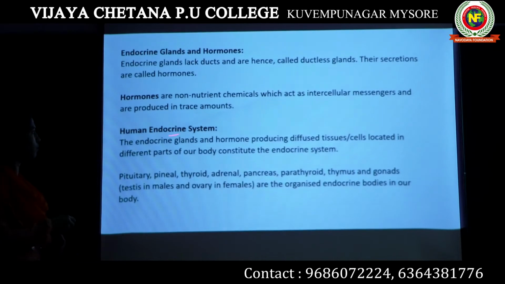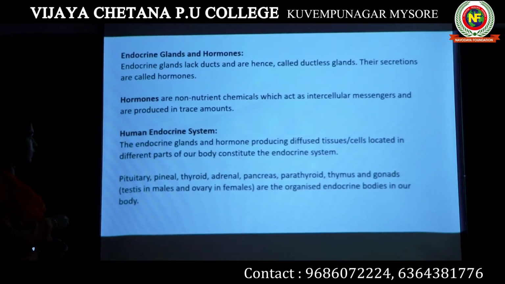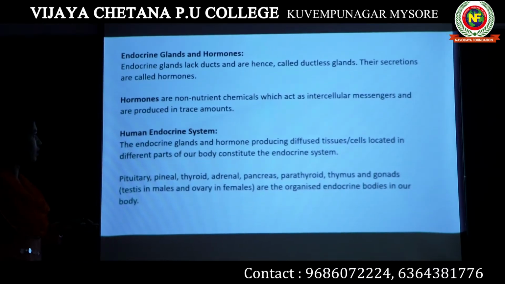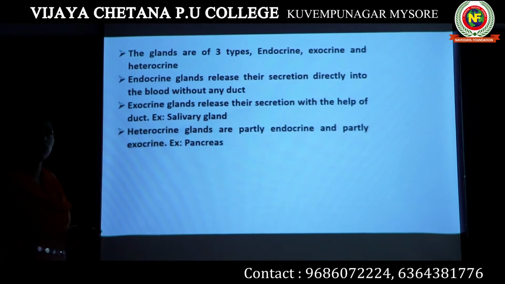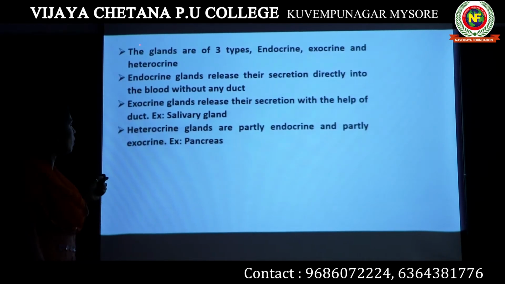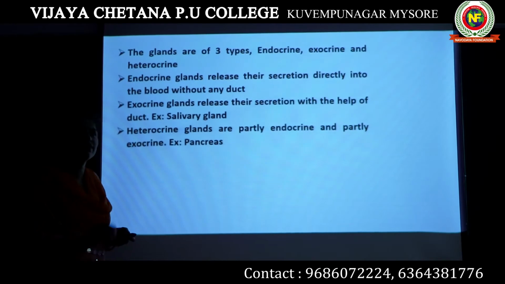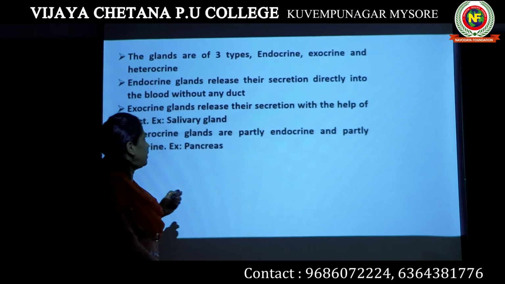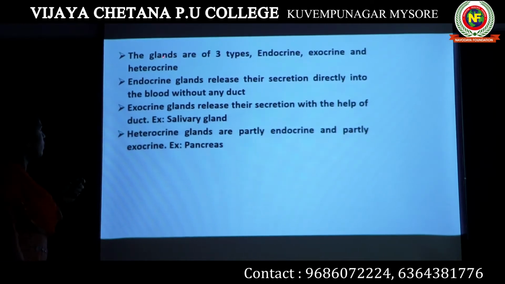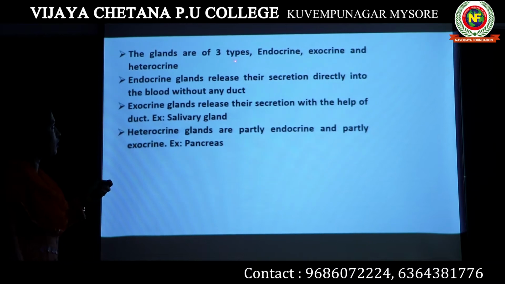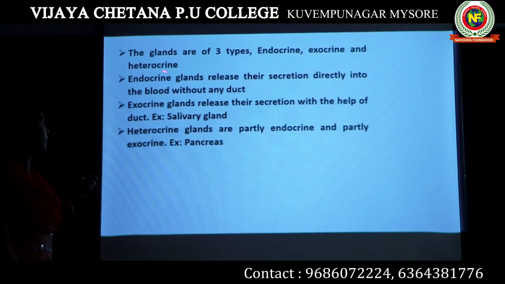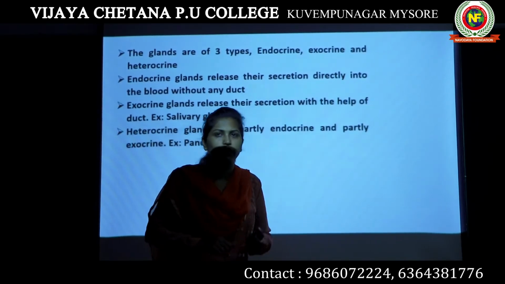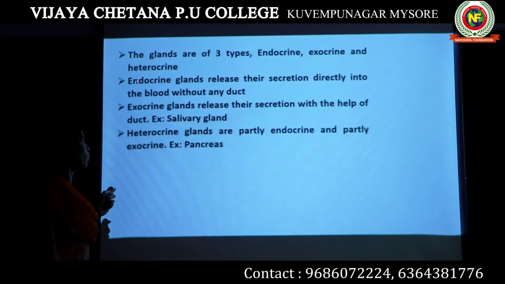Okay, let's study the different endocrine glands that are present in our body. So let's begin with the hypothalamus. But before going into the hypothalamus, when we talk about glands, glands are organs which are formed as a result of a group of many cells. There are three different types of glands: endocrine, exocrine and heterocrine glands.